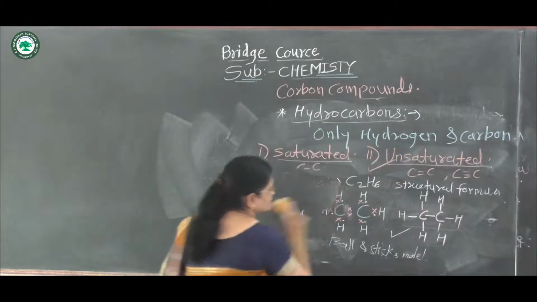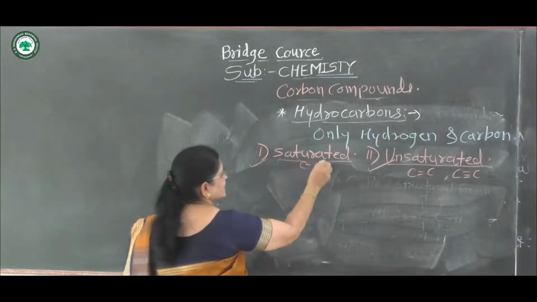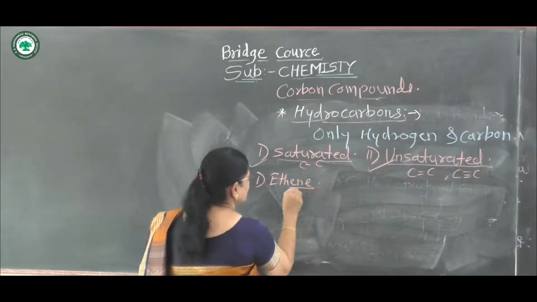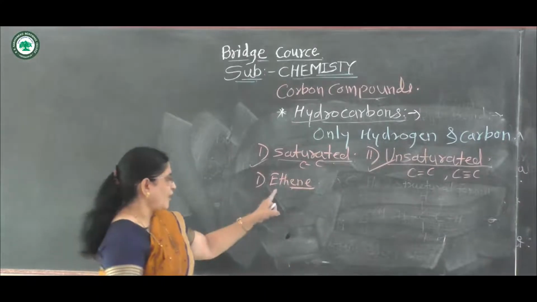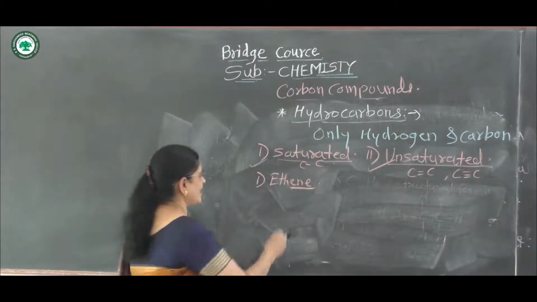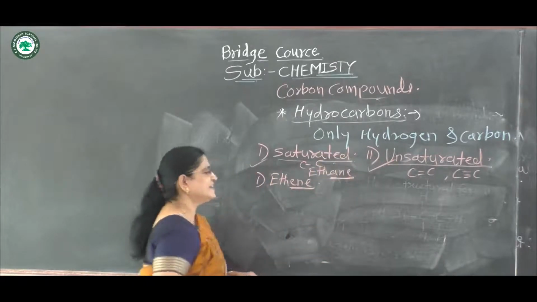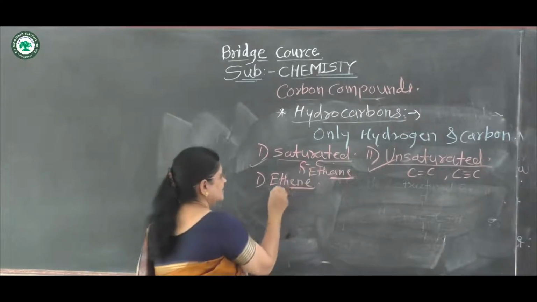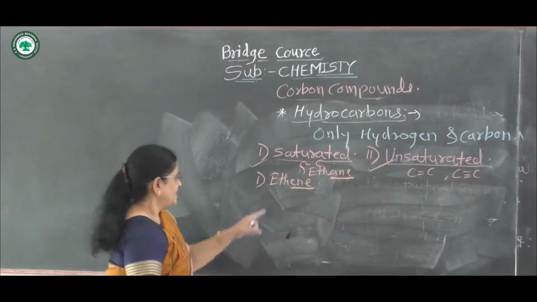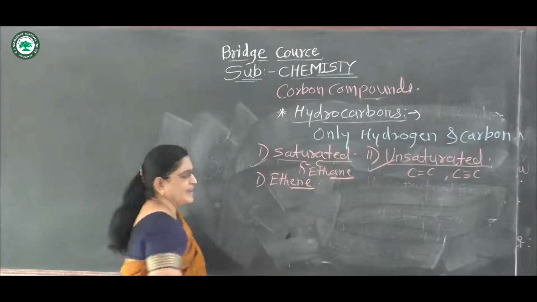The first example of an unsaturated hydrocarbon is ethene. See here, replace the A and E of ethane by ethene. The first example of a saturated hydrocarbon was ethane. Here A and E represent carbon-carbon single bond, and ethene is an example of an unsaturated hydrocarbon, by replacing the corresponding letters by E and E.